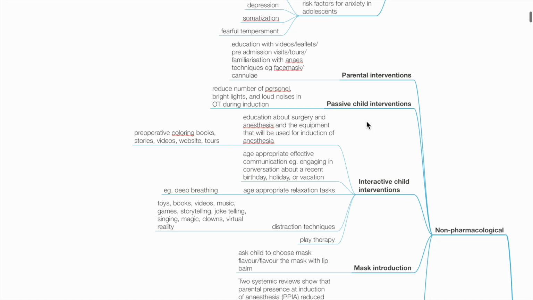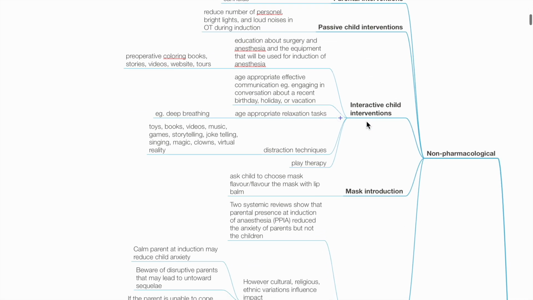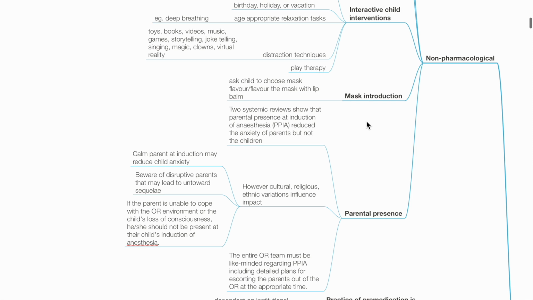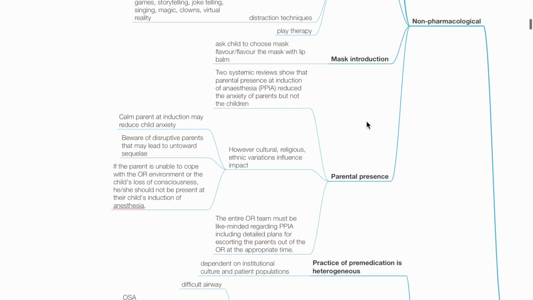Distraction techniques may involve toys, books, videos, music, games, storytelling, joke-telling, singing, magic, clowns, and virtual reality. Regarding mask introduction, ask the child to choose mask flavor, color, or flavor the mask with lip balm. Regarding parental presence, cultural, religious, and ethnic variations influence impact.